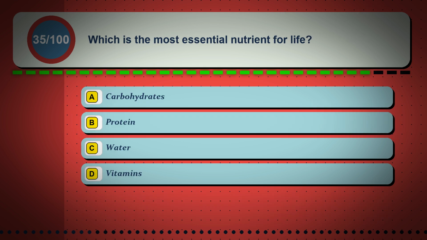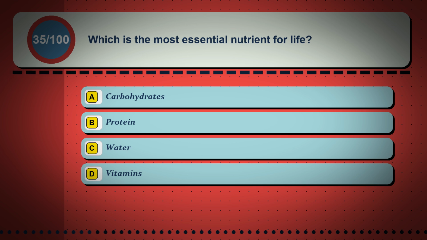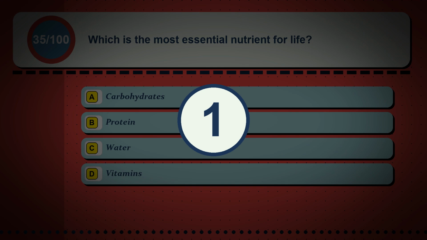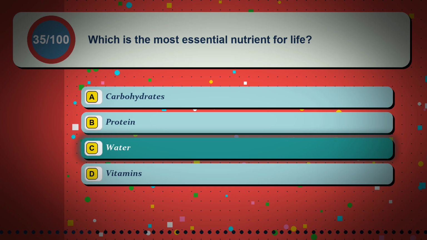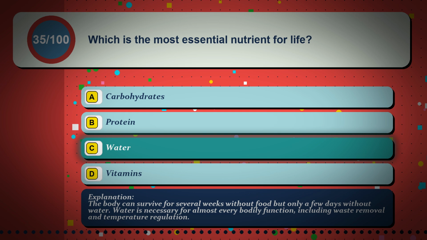Question 35. Which is the most essential nutrient for life? Option A, carbohydrates. Option B, protein. Option C, water. Option D, vitamins. The correct answer is option C, water. The body can survive for several weeks without food but only a few days without water. Water is necessary for almost every bodily function, including waste removal and temperature regulation.